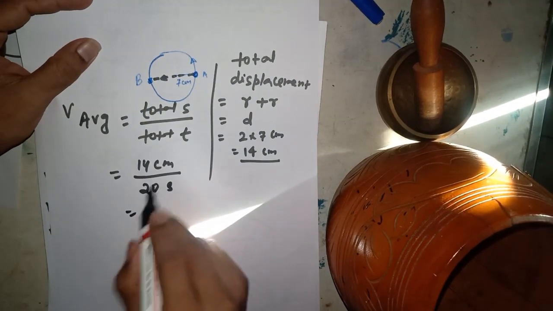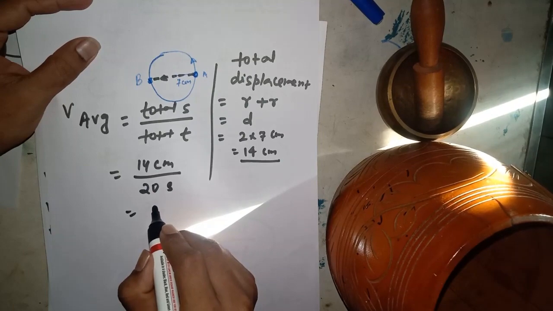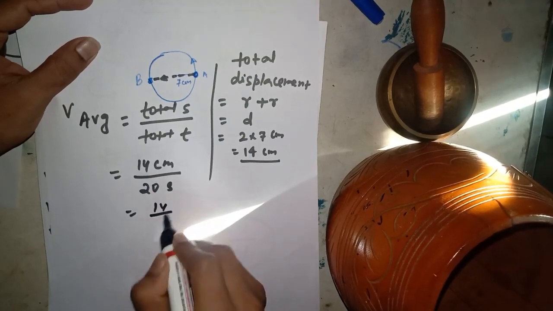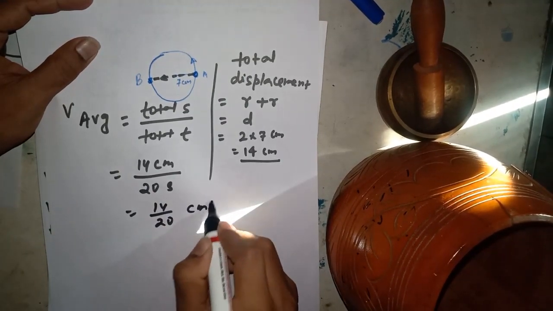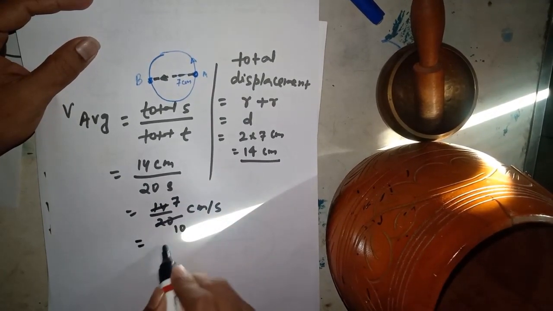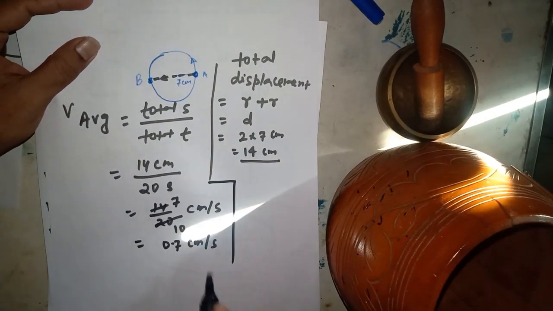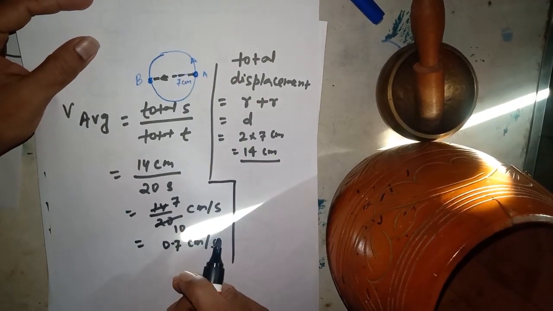So it becomes, you can solve it by yourself, 14 by 20, 0.7 centimeter per second. You can change it in SI unit also.